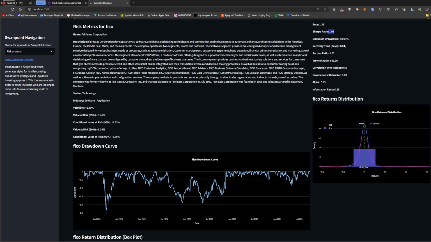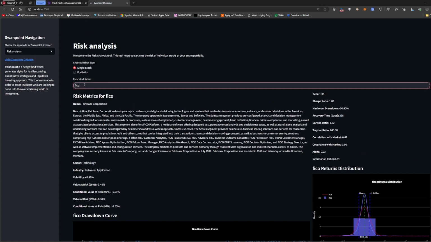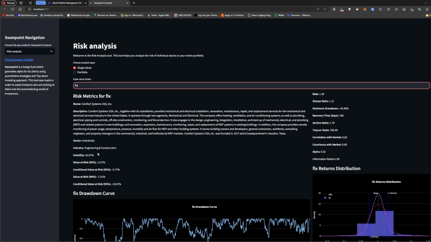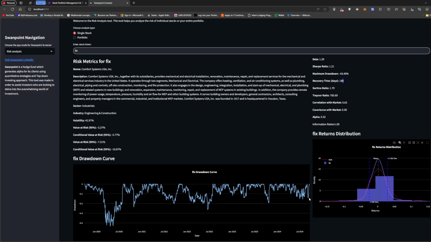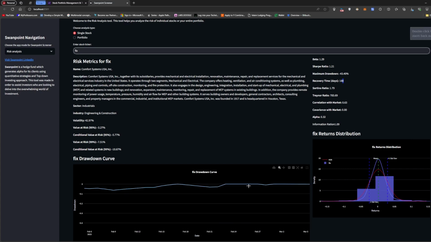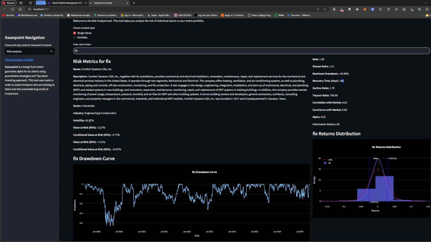So this is probably just 328 days, and then maybe just one more stock to go through. Something I own. I'm going to go with FIX. FIX is another one. Again, really nice Sharpe ratio. Recovery time is again similar for FIX. Whenever it does that, usually buy right there. I don't want to zoom in, but yeah, that's pretty much it.